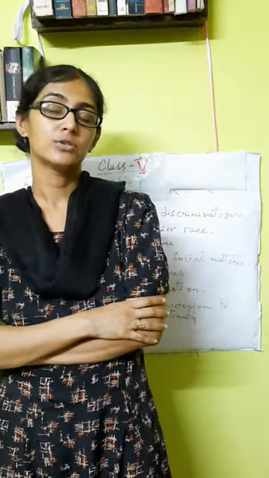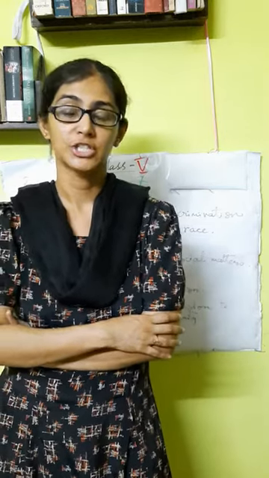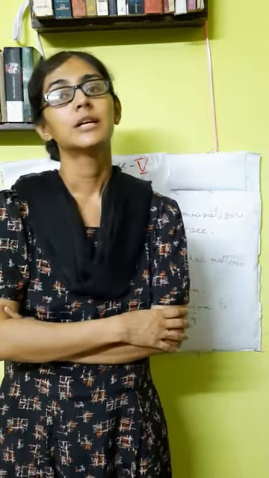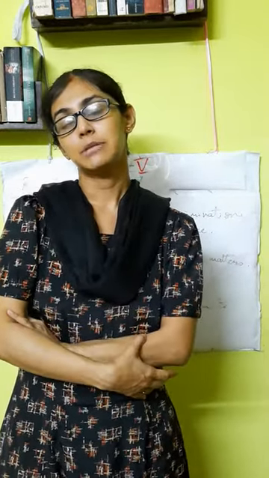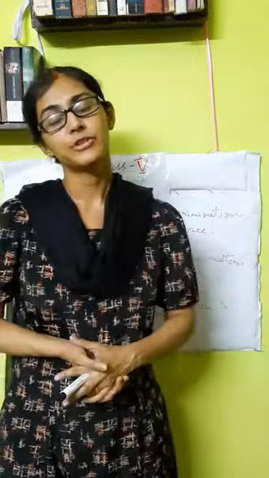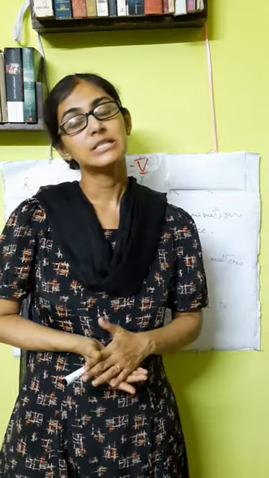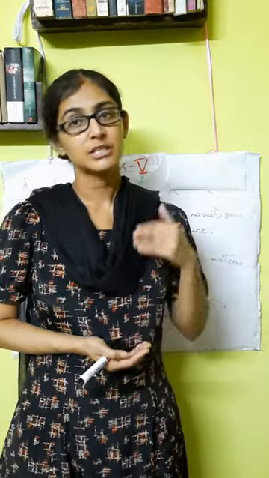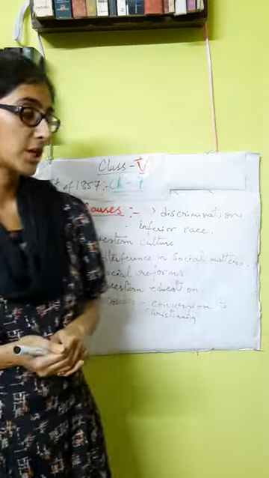When they were trying to convert the people to the Christian religion, this also hurt the religious sentiment of the Indian people. And thus many people took part in the revolt against the British. So this was one of the religious causes for the outbreak of the revolt of 1857, where the British were trying to convert the people into their religion, into Christianity.